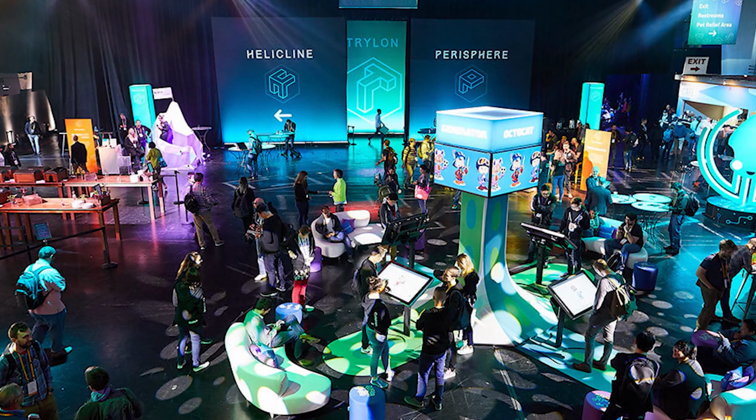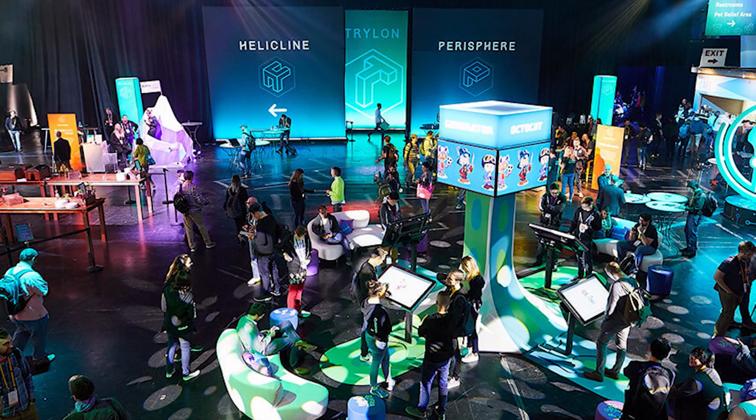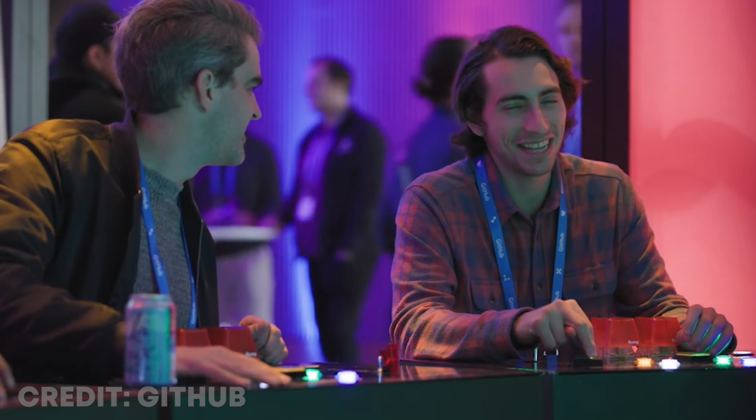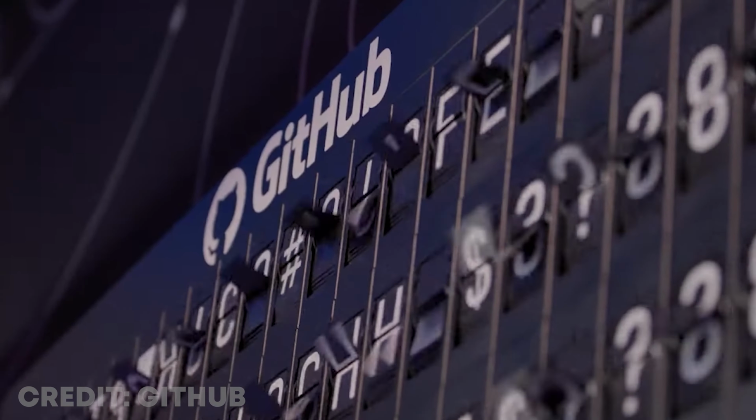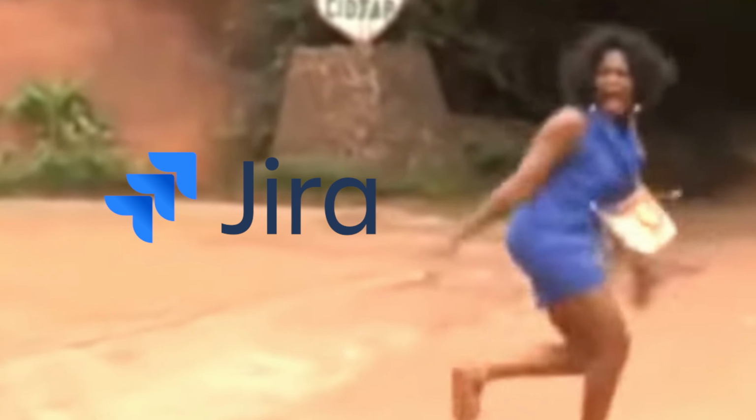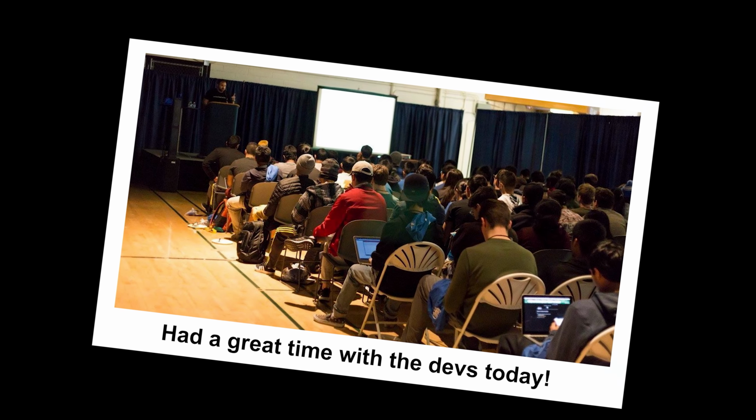Just take GitHub, for example. They didn't win developers over by shouting collaboration platform in 70-point font. They built a platform that felt like it was made by developers, for developers, and with no apologies. Their ability to have a native developer tongue is one of the main reasons why they kind of wiped the floor with Atlassian. And also that Jira is a fate worse than death. You see, you have to sound like you live in a developer's world, not that you visited once during a hackathon and brought back some cute photos. So let's fix this in 3 ways today.